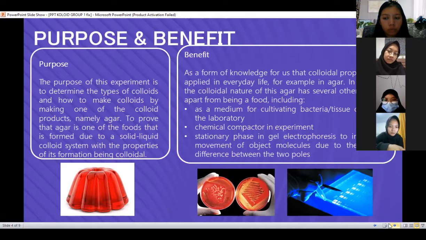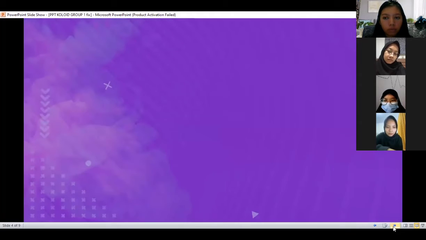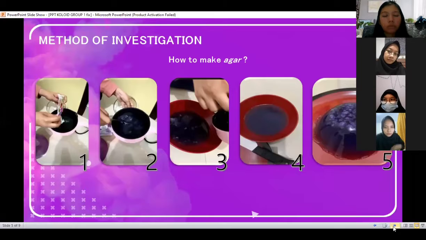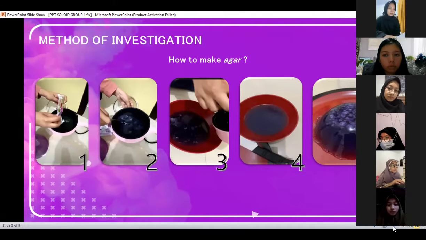Method of investigation. How to make agar. Pour a packet of jelly powder into 700 ml of drinking water in a saucepan. Place over low heat, stirring until dissolved. Add the sugar according to taste, blend it about 2 to 3 minutes. Pour into clean containers and allow to cool, cover with tight lids. Let stand in refrigerator until set. Then store in refrigerator or freezer. Next.